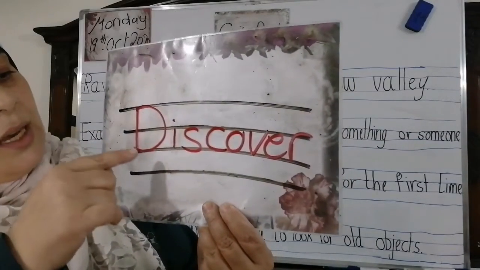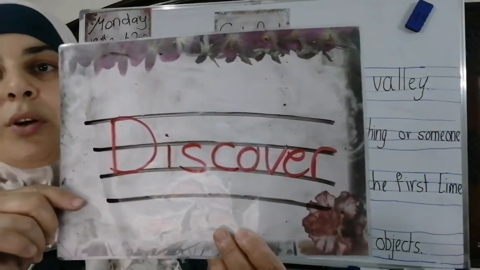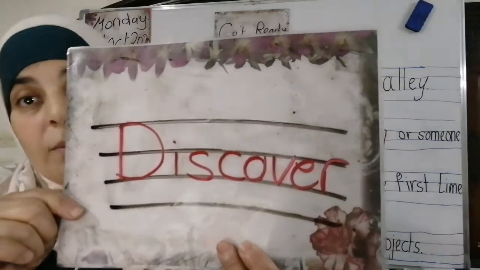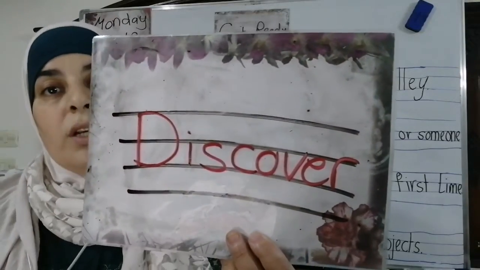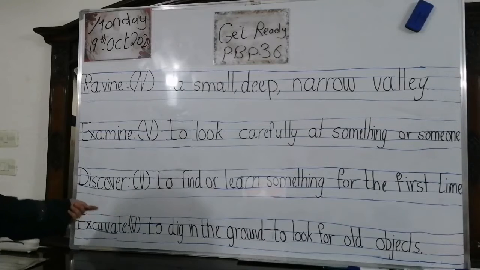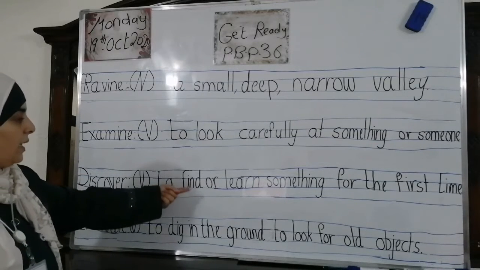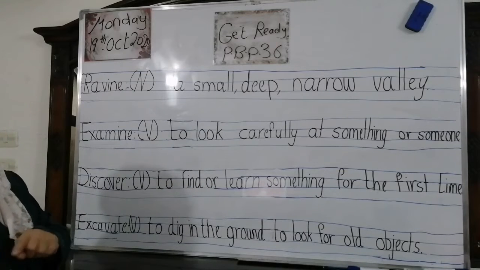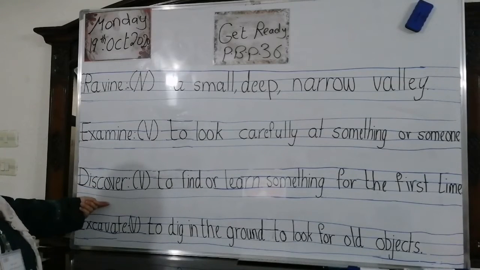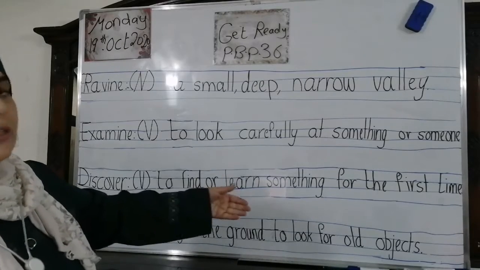Can we spell it? D-I-S-C-O-V-E-R. Discover. Of course, it's a verb which means to find or learn something for the first time. Here, look at the board. Discover, it's a verb to find or learn something for the first time. Again, what do you mean by discover? It's a verb to find or learn something for the first time.